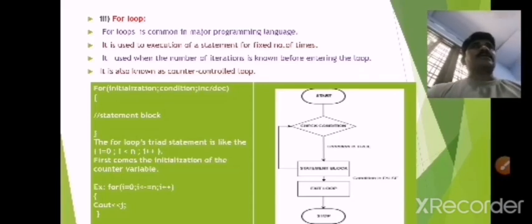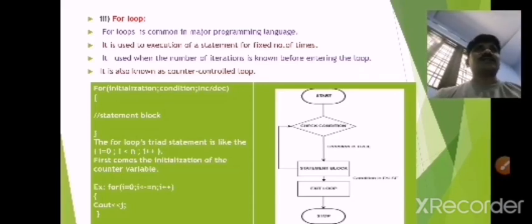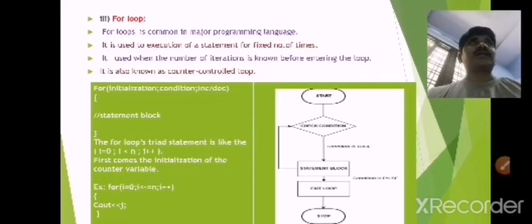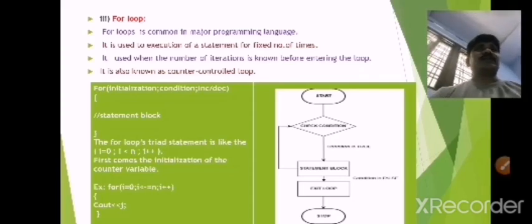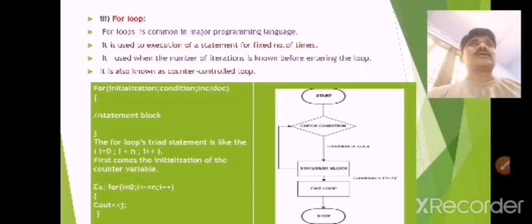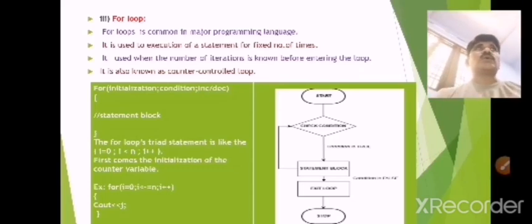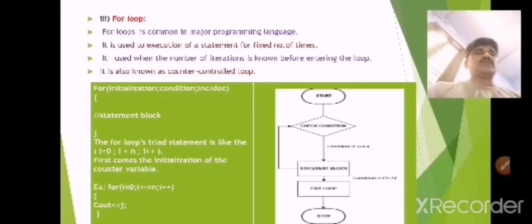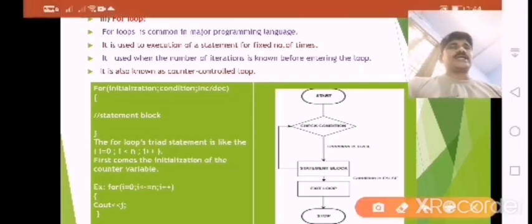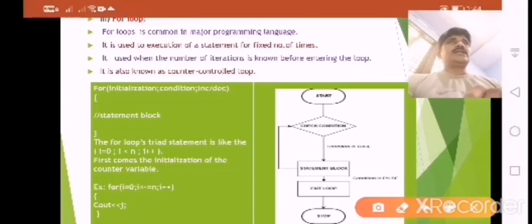It is used when the number of iterations is known before entering the loop. It is also known as the counter controlled loop. Here we have to observe the syntax: initialization, semicolon, condition, and increment or decrement.